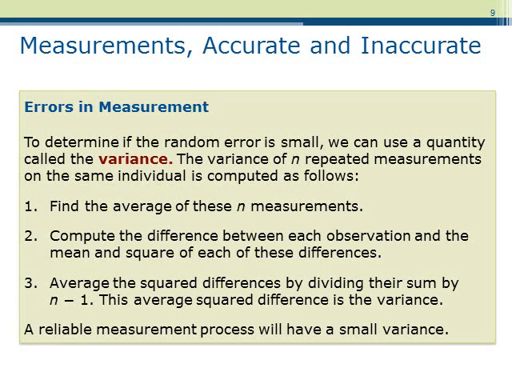To compute the variance, we'll use the following steps. First, find the average of the n measurements. We do this by adding the n measurements, then dividing this sum by n. Second, compute the difference between each measurement and the answer to part 1. Then, square each of these differences. Third, average the squared differences from part 2 by dividing their sum by n minus 1. This average squared difference is called the variance.